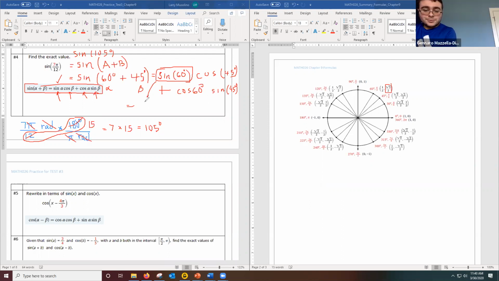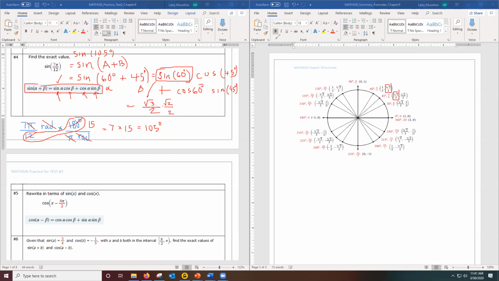And cosine 45 is square root of 2 over 2. And let's go to cosine 45. Here's cosine is the x value, so here's cosine 45 square root of 2 over 2. And now let me go to the back of this. Now I have cosine 60, which is 1 over 2. And finally, sine 45. That's the y value square root of 2 over 2.